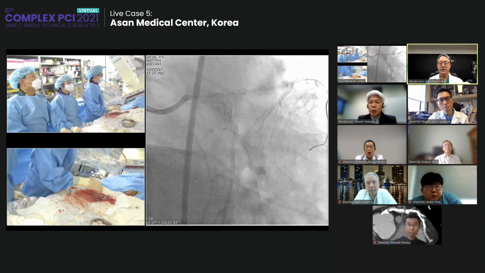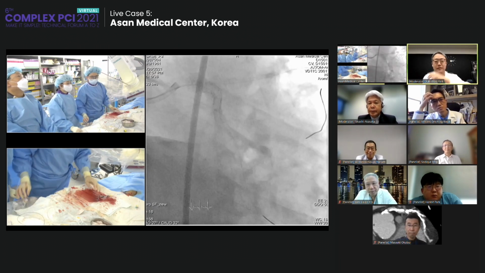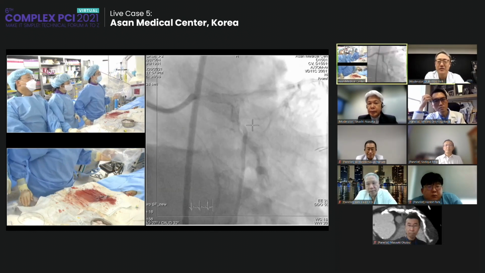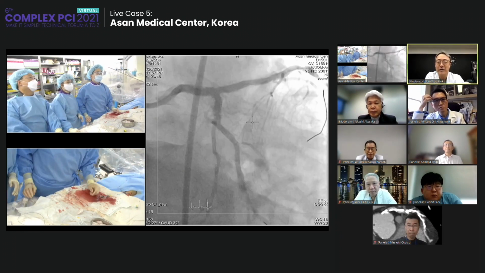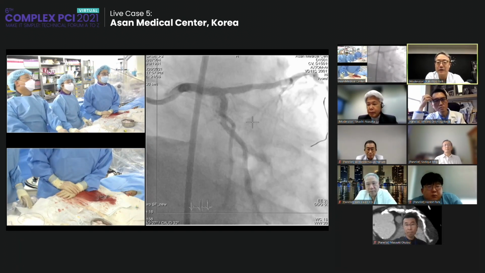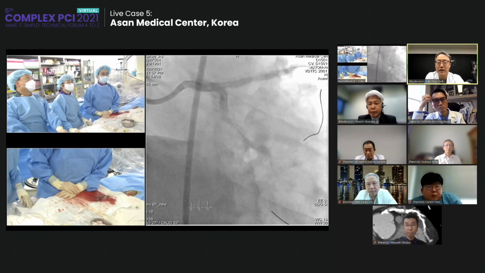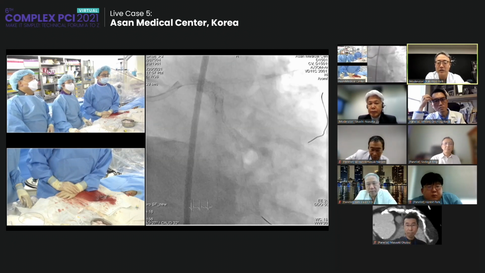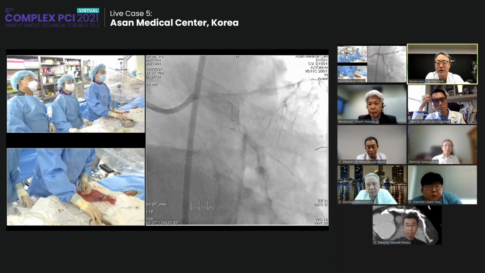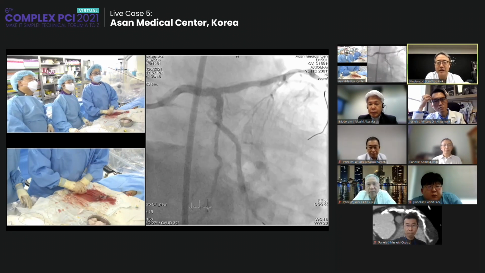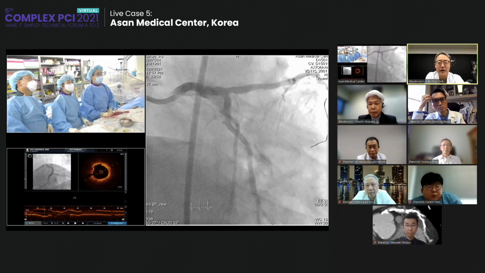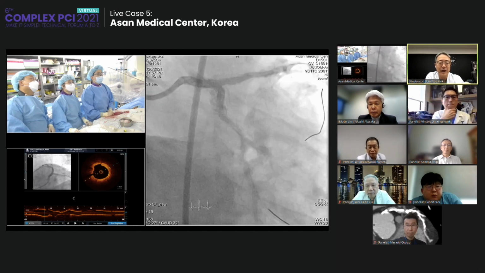Okay, good. So I think much better, and we applied the high pressure NC balloon and the cutting balloon 3.5, and then additional NC balloon and kissing, and the final DB applied, and the final result was great and excellent.